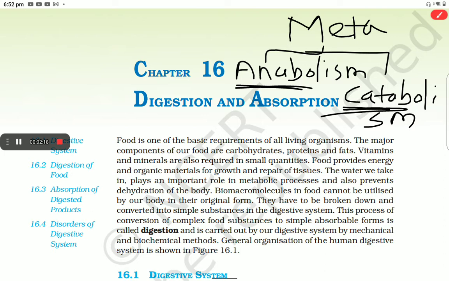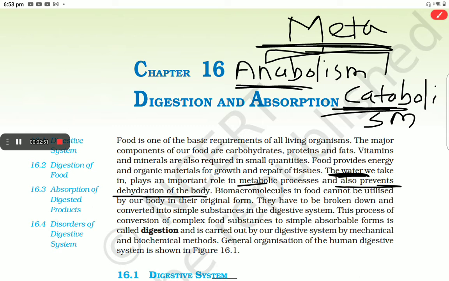Anabolism here means the bonds are formed, which give rise to water and release water, and this is important. This water is important in metabolic processes. In catabolism, some enzymes use water and break the bonds between the elements, and the water is responsible here also. Therefore, water is essential in metabolic processes and also prevents dehydration of the body.